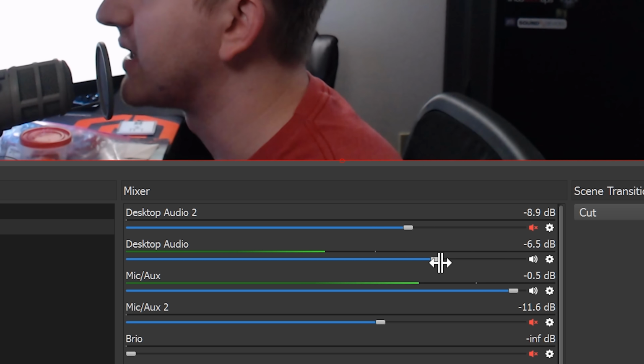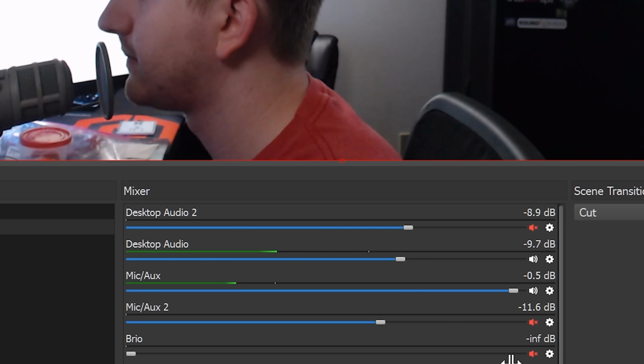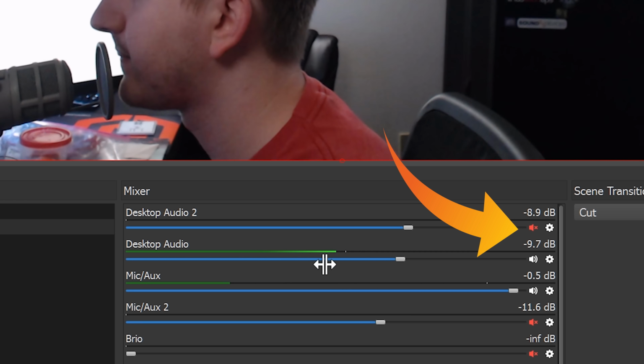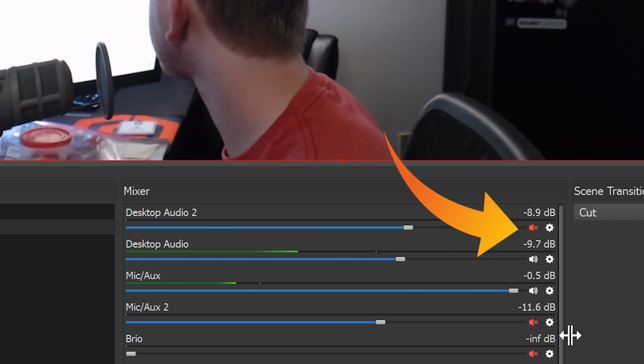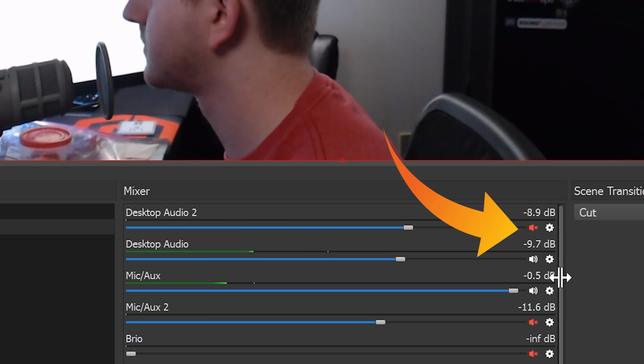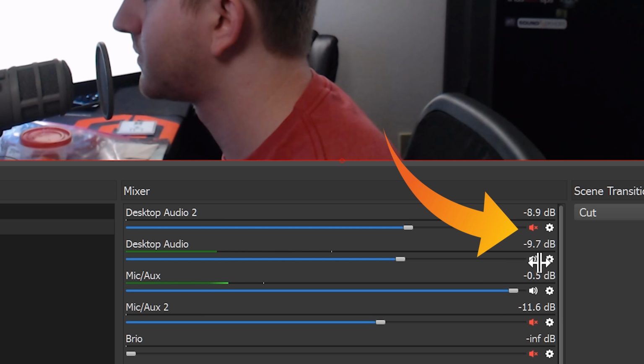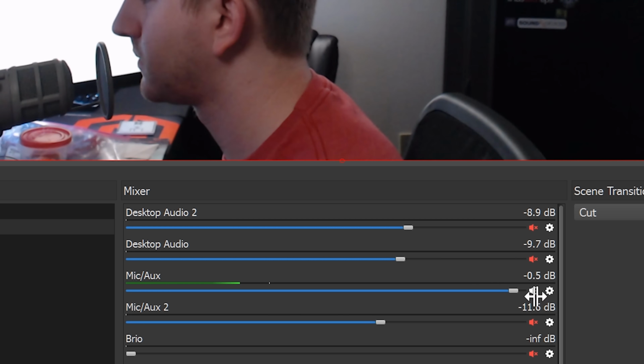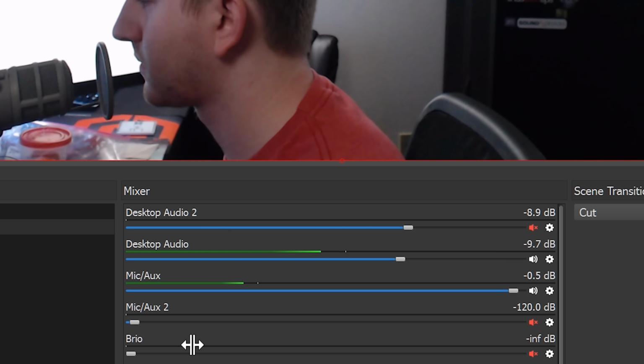These slider adjustments are reflected in the number on the far right, measured in decibels. Keep in mind, this is not a measurement of your audio levels, simply how much you have reduced the input. Where your sliders should be will vary based on your setup, but for full volume inputs, I usually knock my game sound and background music to around -6 to -7 dB.